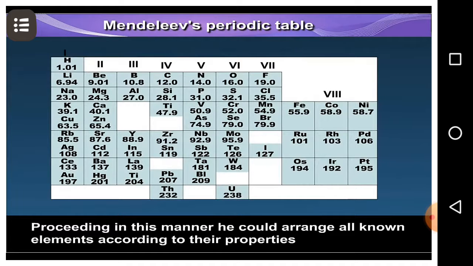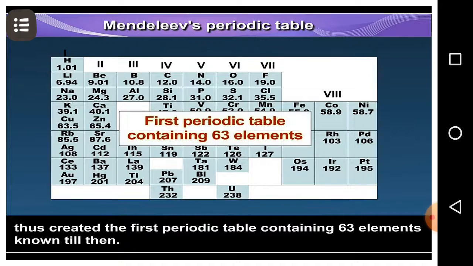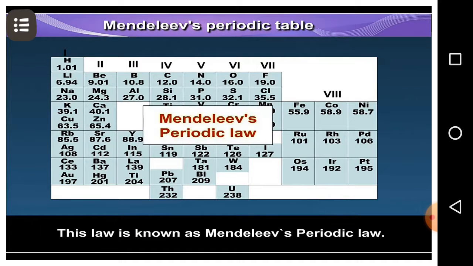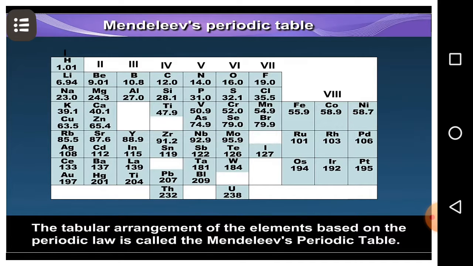Proceeding in this manner, he arranged all known elements according to their properties, thus creating the first periodic table containing 63 elements known till then. This law is known as Mendeleev's periodic law. It states that the physical and chemical properties of elements are periodic function of their atomic masses. The tabular arrangement of the elements based on the periodic law is called the Mendeleev's periodic table.